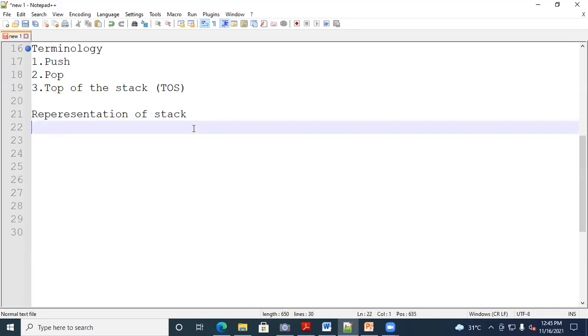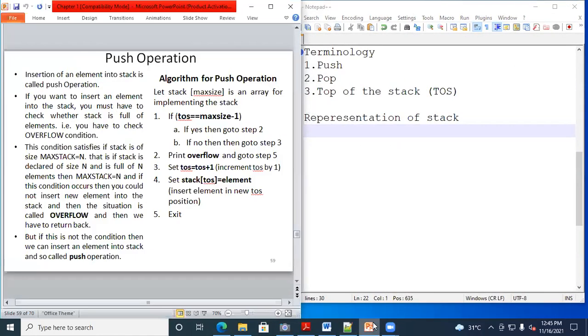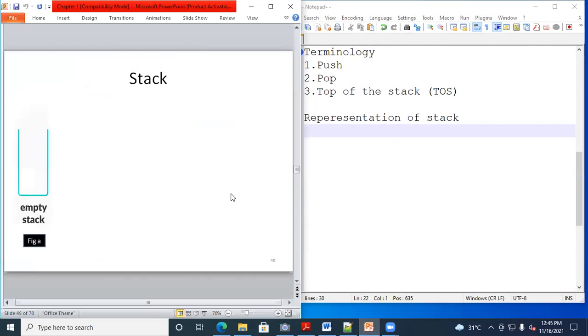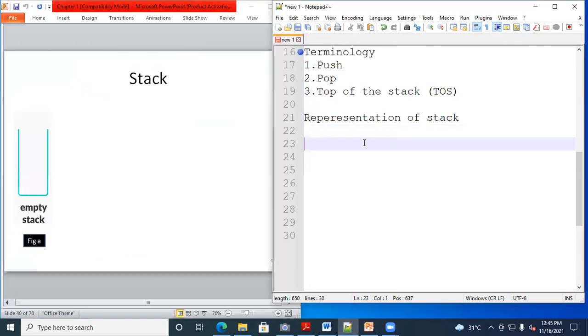Now, representation of a stack. How to represent the stack? The stack is represented by considering the various ways. Sometimes the stack is completely empty, or completely filled, or filled with a few elements. So these three conditions are there, right?